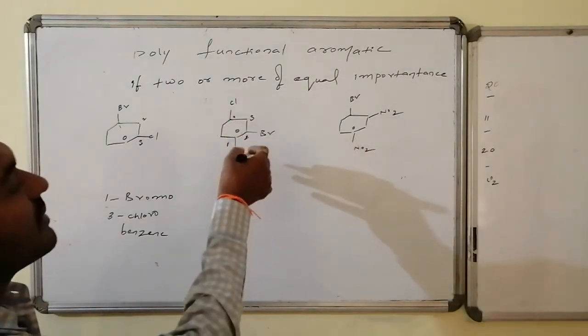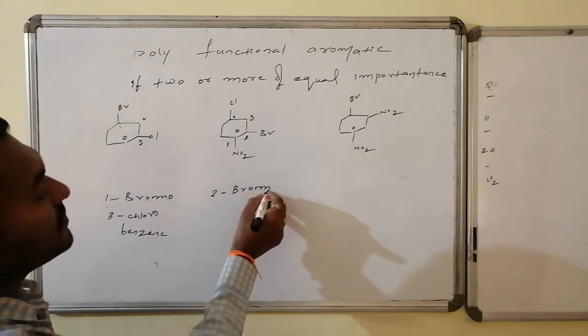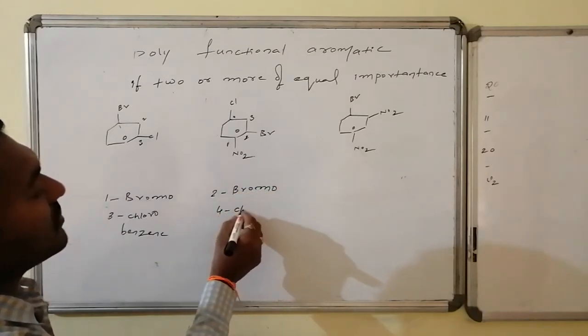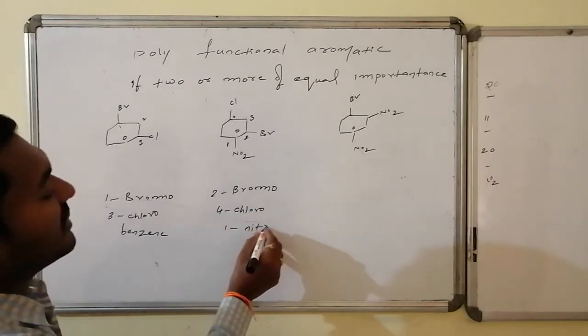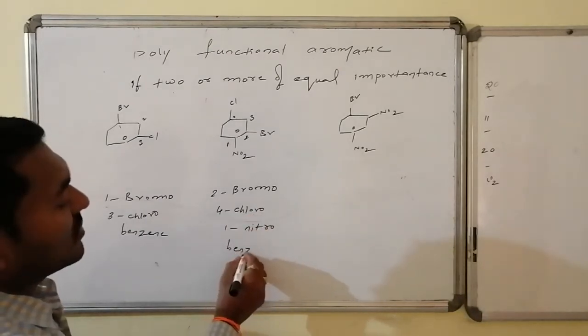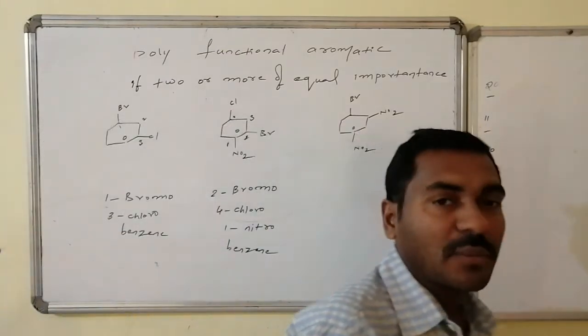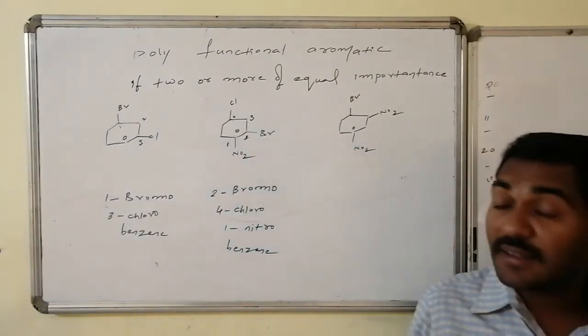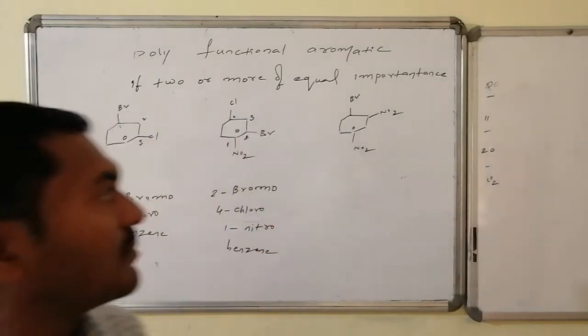And in alphabetical order, if I write, bromo comes first, that is 2-bromo, 4-chloro, 1-nitro, benzene. So we have to give importance for the least sum rule. If least sum rule is same in every direction, then we will go for the least alphabet will get the highest importance.